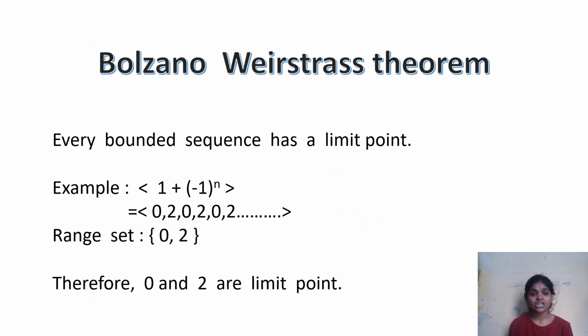Now we will learn about the Bolzano-Weierstrass theorem, which says that every bounded sequence has a limit point. Let's take an example: the sequence 1 plus (-1)^n, which is the sequence 0, 2, 0, 2, 0, 2 and so on. Clearly its range set is {0, 2}. Therefore 0 and 2 are its limit points.